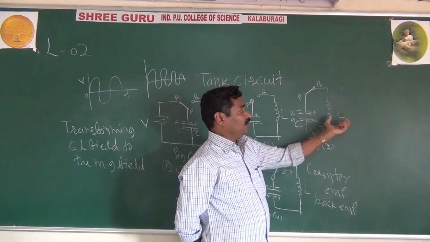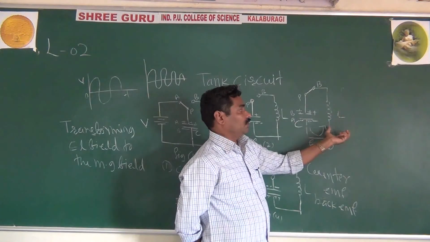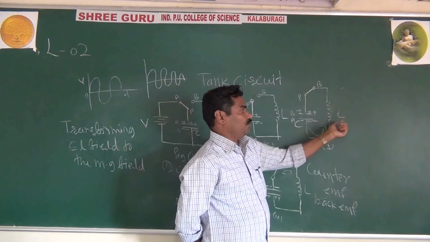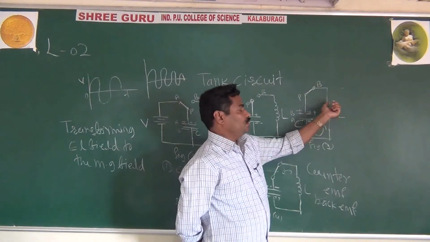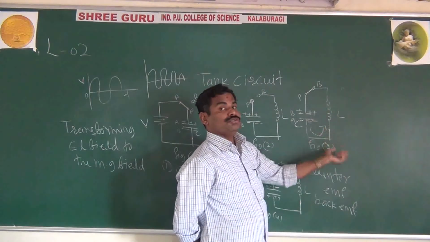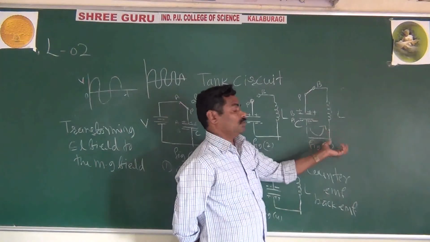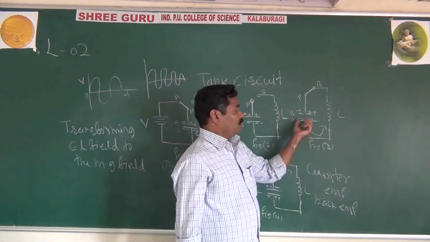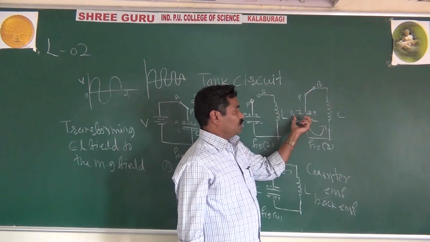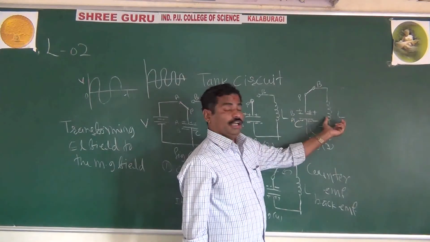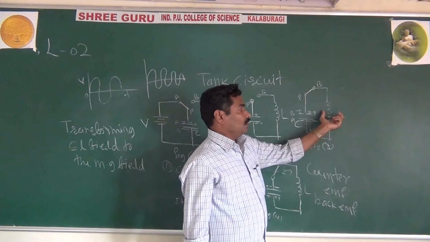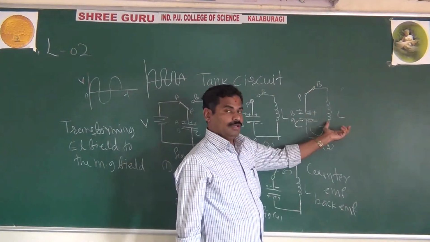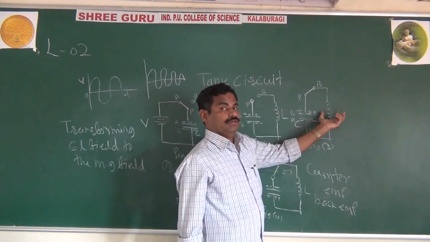And whenever the current in the inductor changes, then what happens? An EMF will be induced in the inductor. That induced EMF will oppose the change of current, or oppose the growth of current. Because of the induced EMF, the current is not increasing suddenly. The current increases slowly because of the induced EMF.